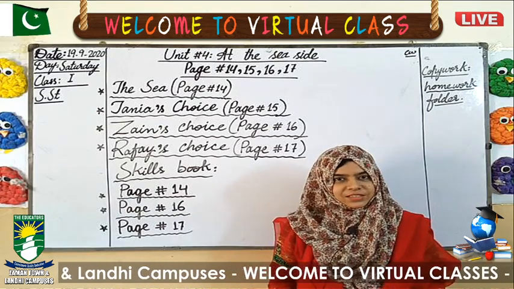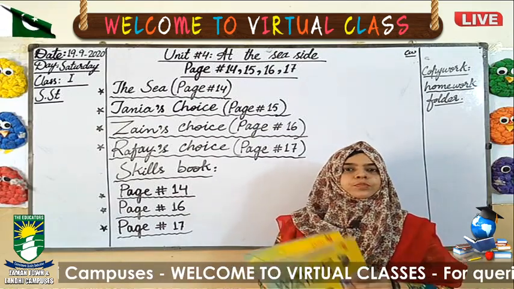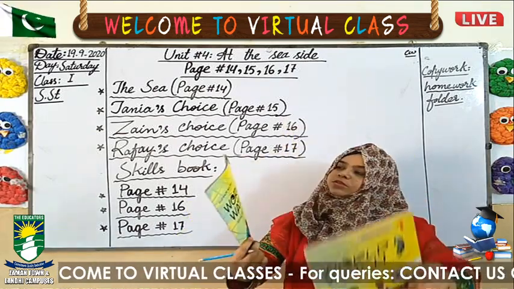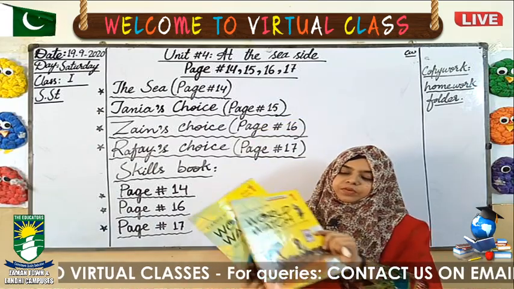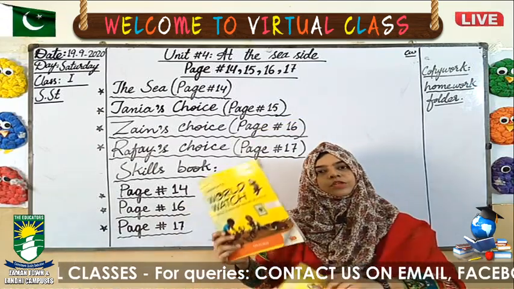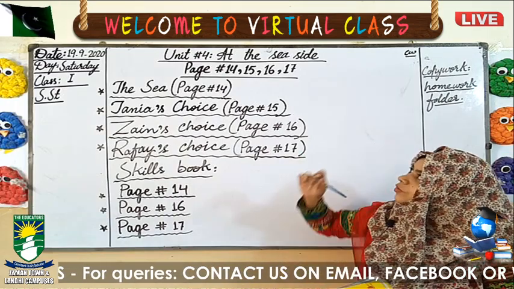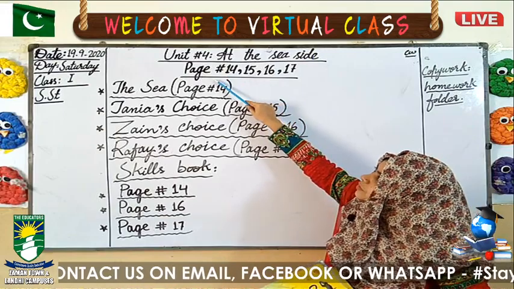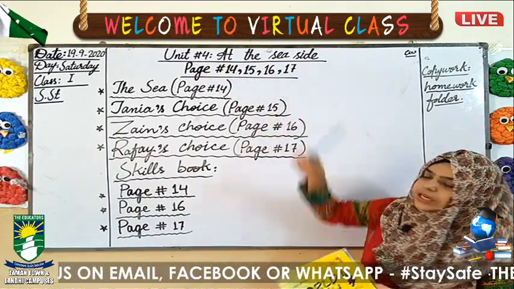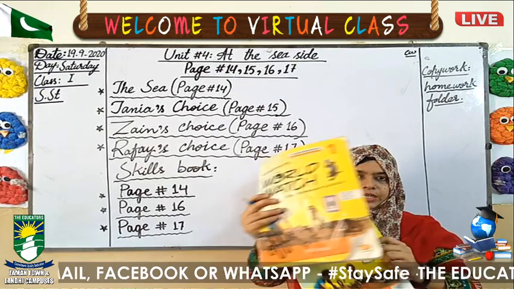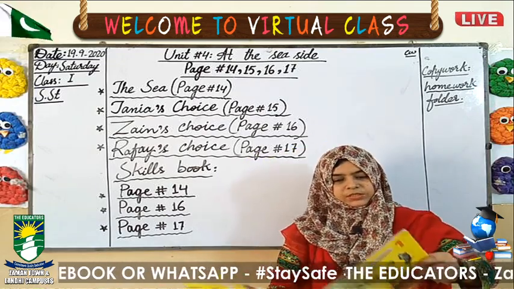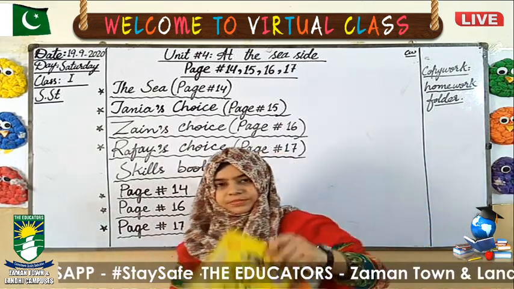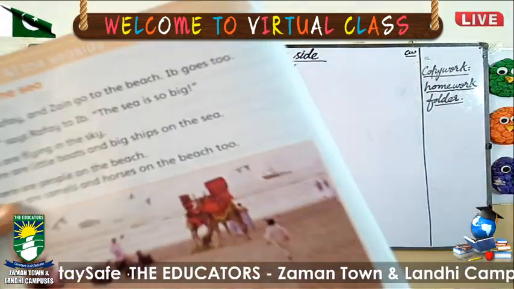This is your SST class, and we have two books of SST. This is your SST textbook, and this is your SST skills book. First we will read in the SST textbook, then we will do work in the SST skills book. Today we are going to start a new unit, number 4, At the Seaside, and we have to read pages 14, 15, 16 and 17. So first take out your SST textbook and open page number 14.